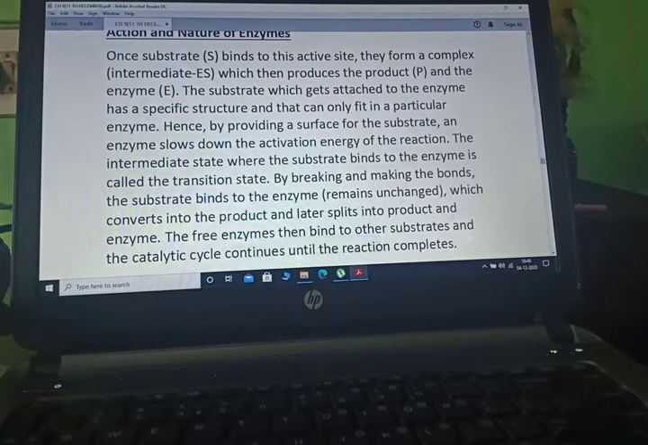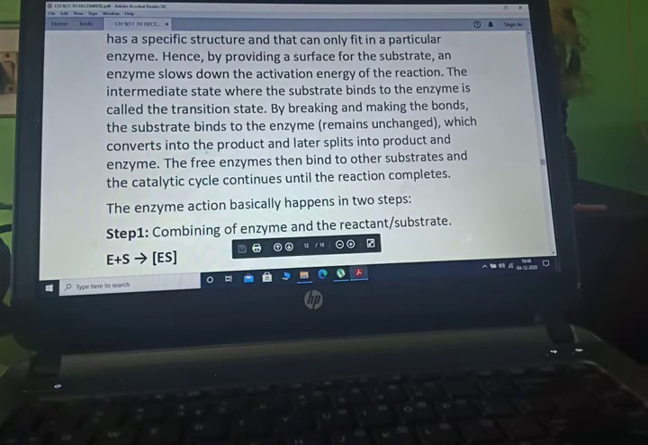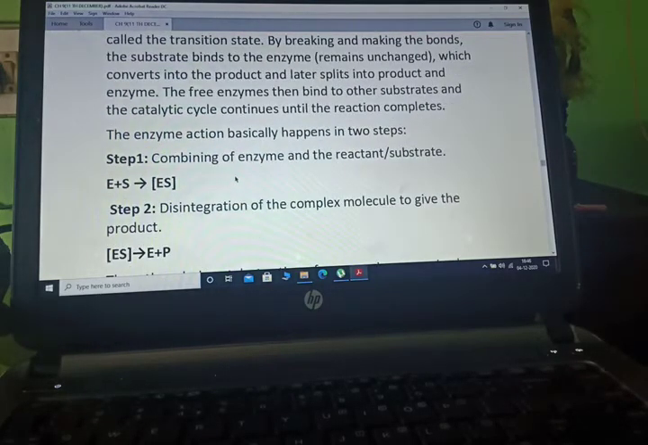The substrate which gets attached to the enzyme can only fit into a particular enzyme. The intermediate state where the substrate binds to the enzyme is called a transition state. By breaking and making bonds, the substrate bound to the enzyme converts into product and later is split into product and enzyme again. The enzyme action comes in